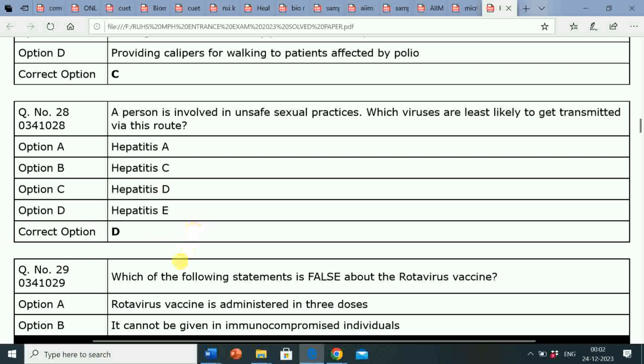So here question is, a person is involved in unsafe sexual practices. Which virus, that is hepatitis E virus, is least likely to get transmitted via this route?